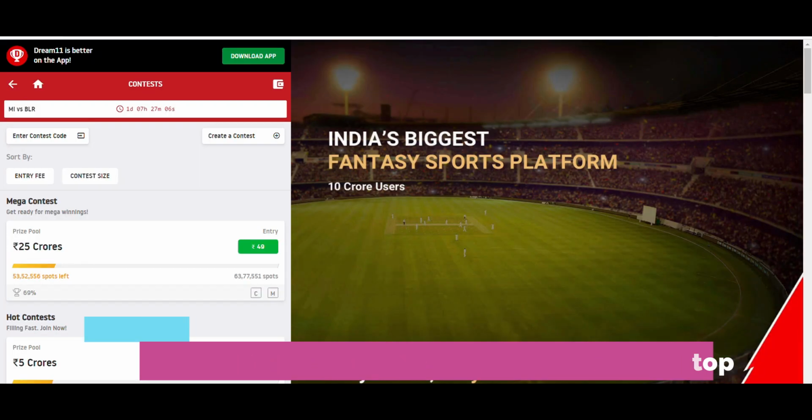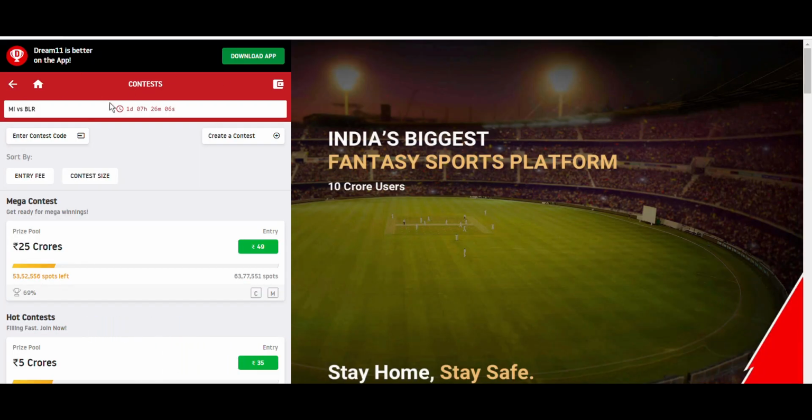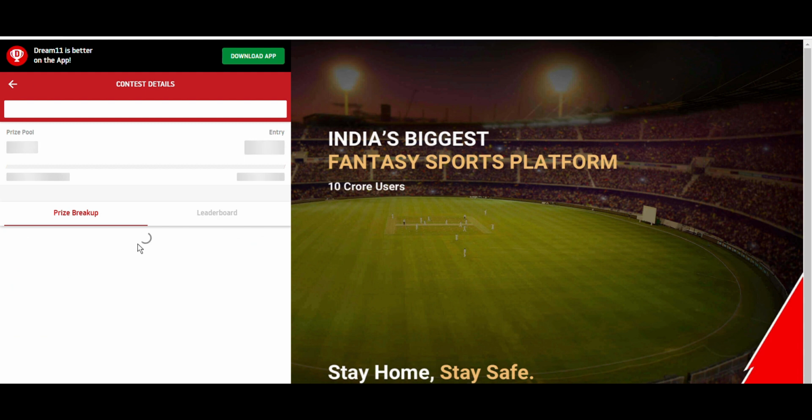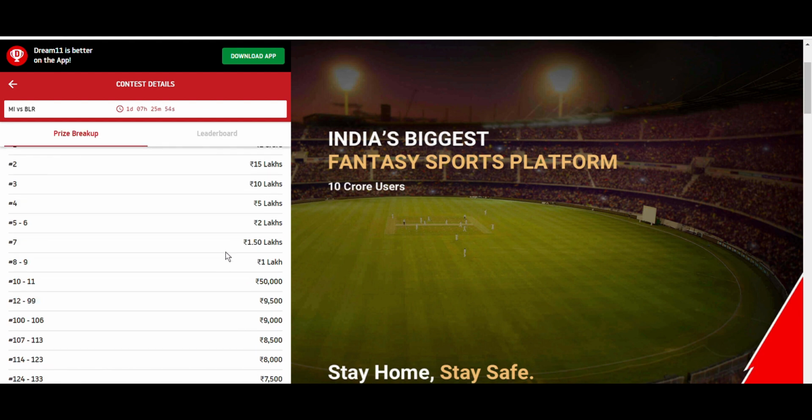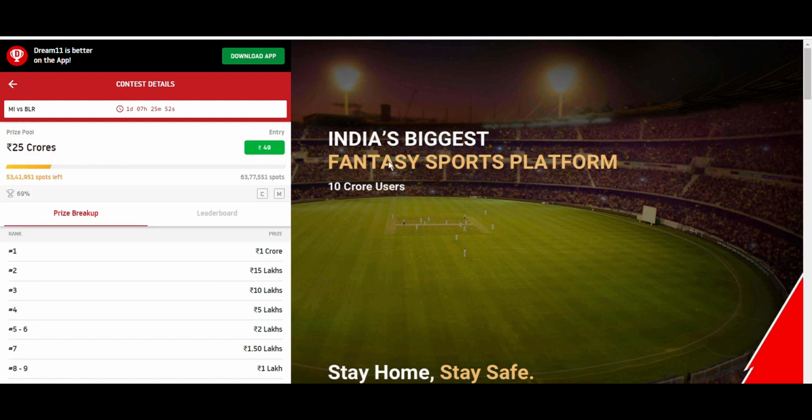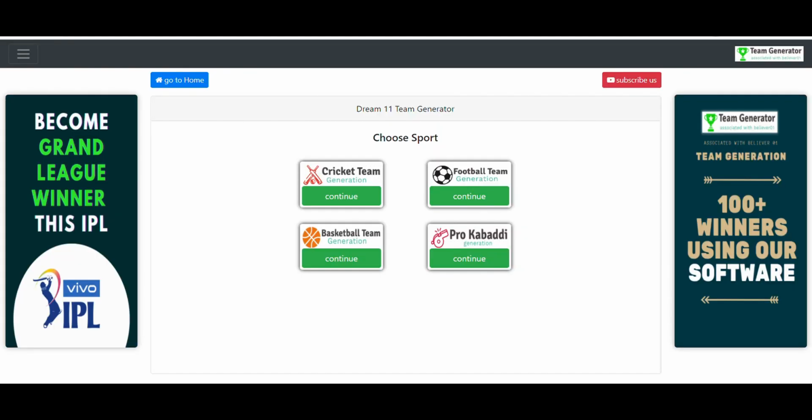The grand leagues I'm talking about, for example in Dream11, we have a 1 crore grand league. That means the first winner will get 1 crore. This is the contest that I am talking about. You can see the first winner will get 1 crore rupees, and the second and so on. You can win this contest easily. If you want to win this type of contest on your own, it requires a lot of skill, and at the same time a lot of luck.